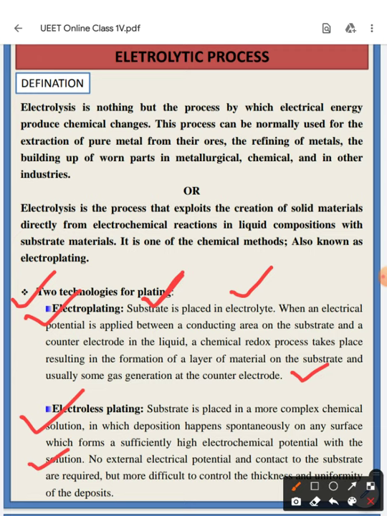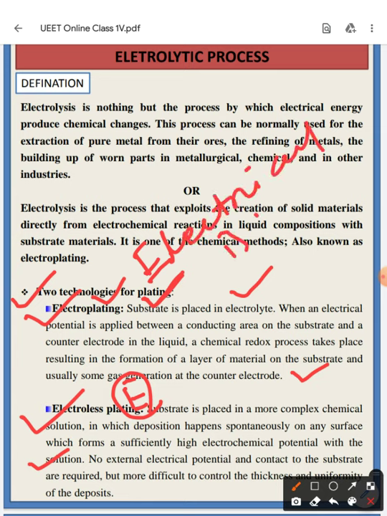So electroless plating means in this process no electrical energy is required, whereas in electroplating electrical energy is required. Okay, so in electroplating electrical energy is required, whereas in electroless plating electrical energy is not required.